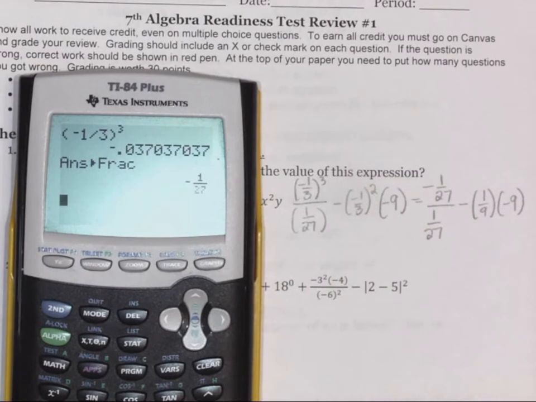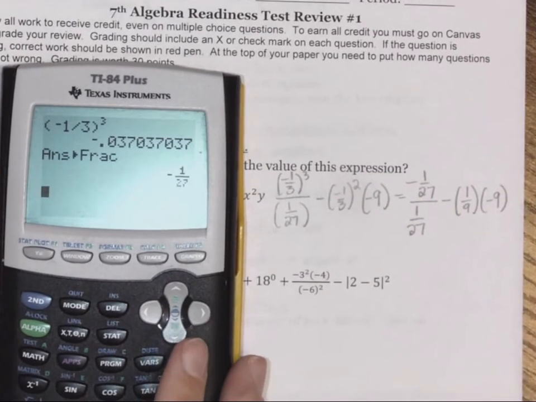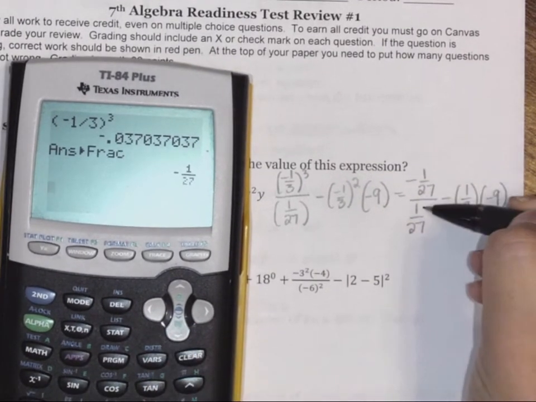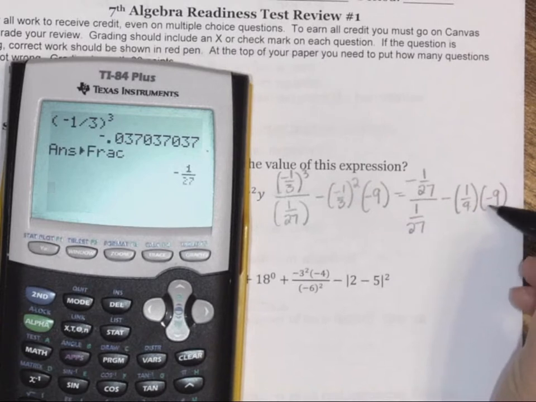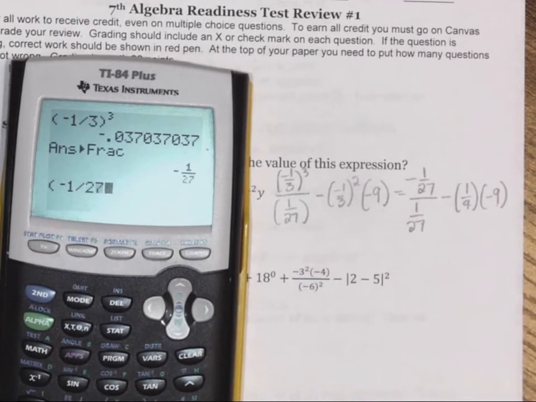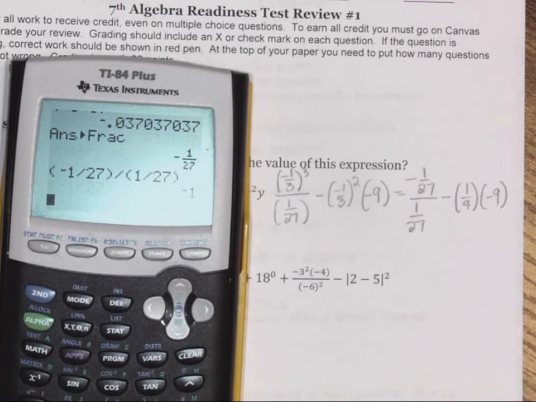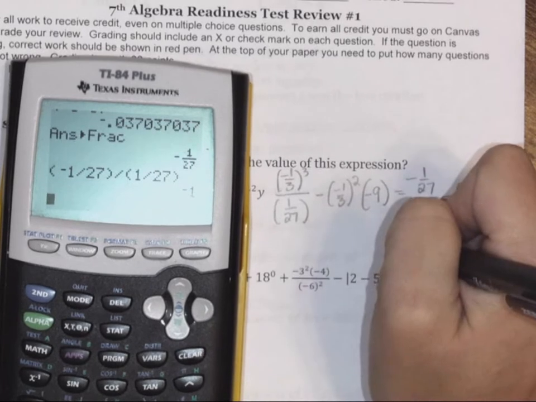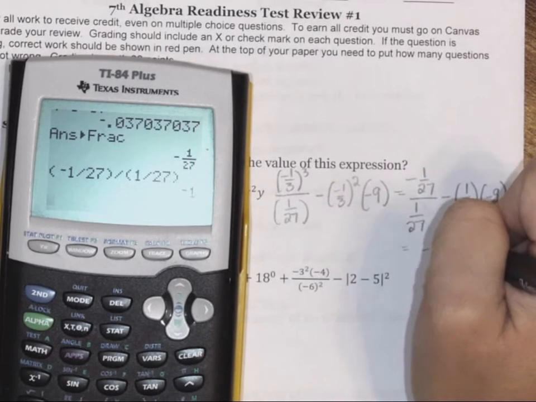So we got our exponents out of the way. So now we have division, subtraction, and multiplication, and we do the division first. So we have negative 1/27 divided by 1/27, and we get negative 1 minus